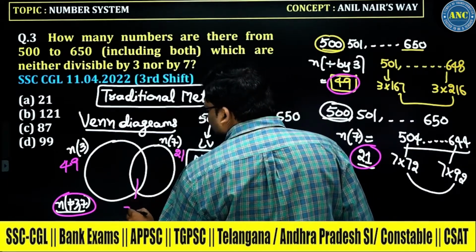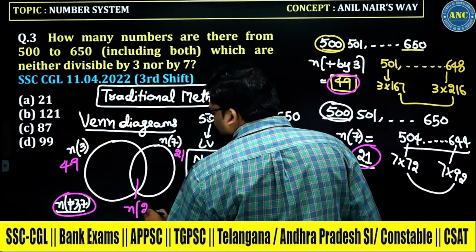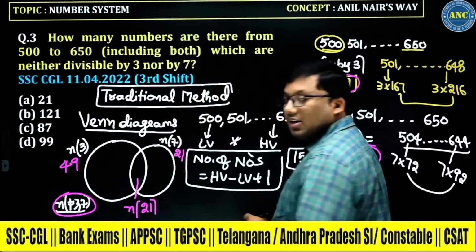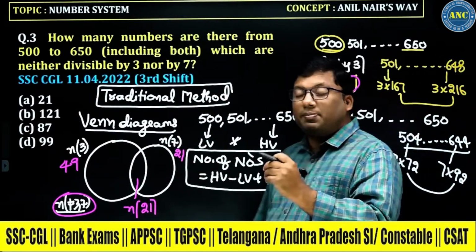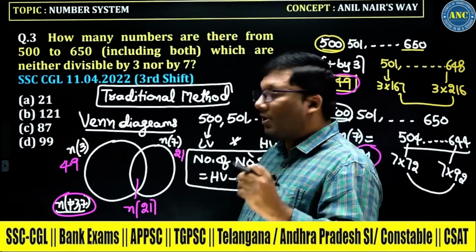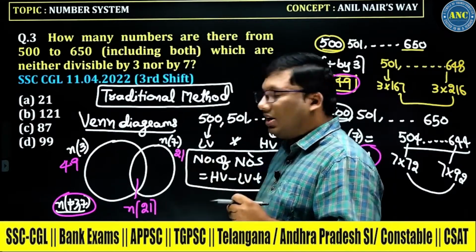How many are divisible by 3 and 7? 3 and 7 is 21. See here how much calculation it is becoming. In a single step, in 10 seconds, I will solve the problem. Once I discuss the traditional method.